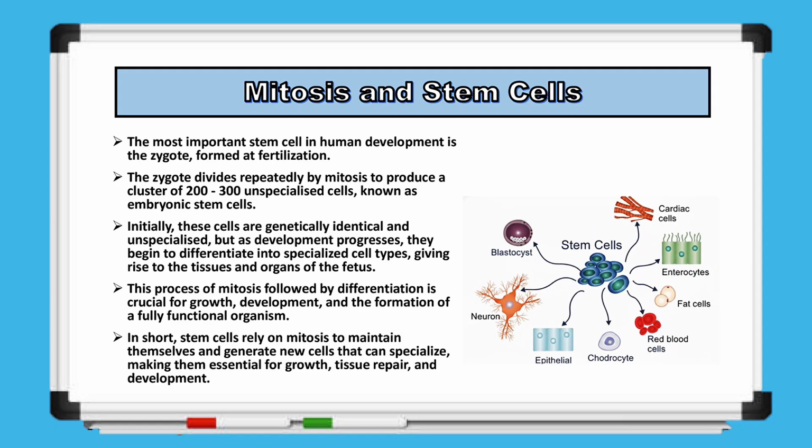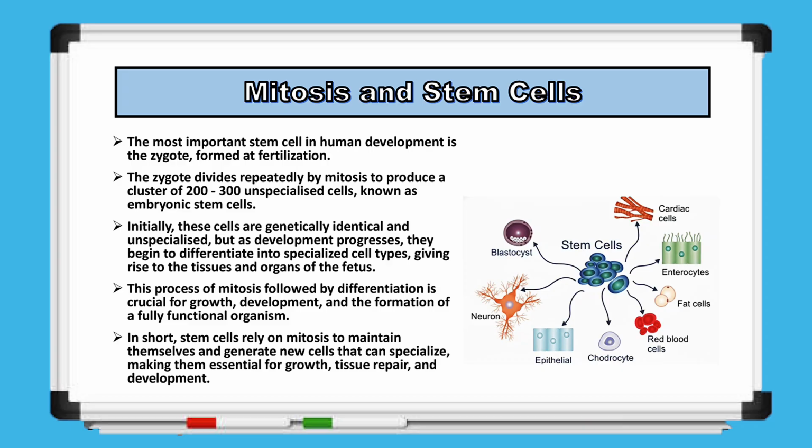The most important stem cell in human development is the zygote, which is formed at fertilization. The zygote undergoes repeated mitotic divisions to produce a cluster of 200 to 300 unspecialized cells, called embryonic stem cells. At this stage, these cells are genetically identical and undifferentiated. However, as development continues, they begin to specialize, forming different cell types that eventually develop into the tissues and organs of the fetus. This combination of mitosis followed by differentiation is essential for growth, development, and the formation of a fully functional organism.